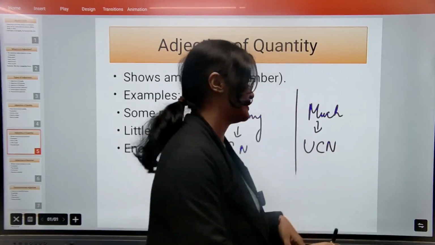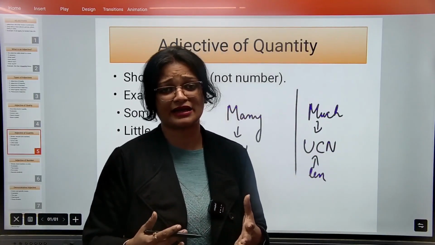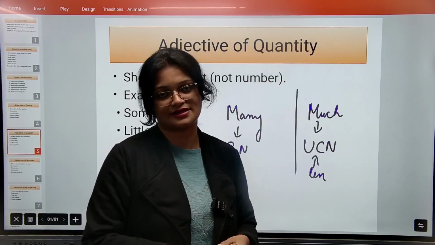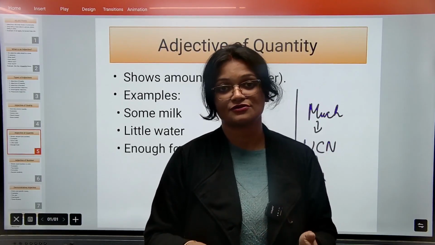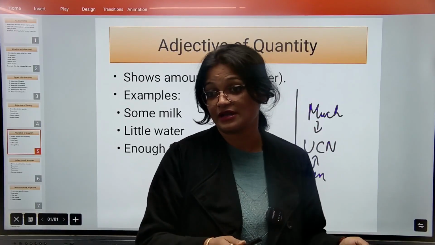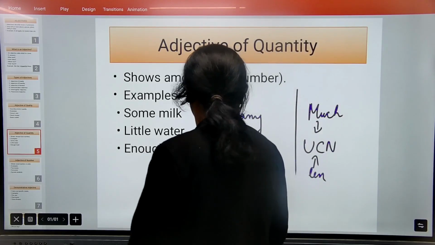So we cannot exactly count, right? We can't count one करके नहीं count कर सकते. Then we use less. So this is the basic difference in how to use countable and uncountable nouns with many, more, much, less, all those, right?